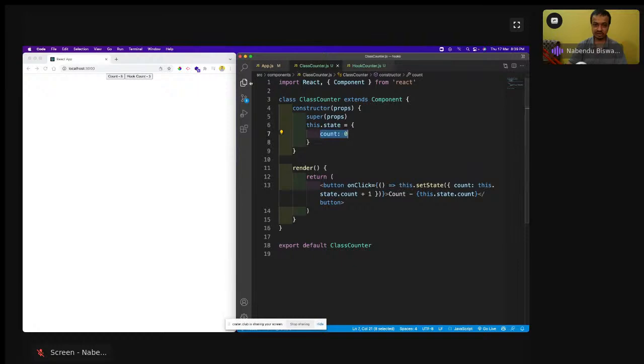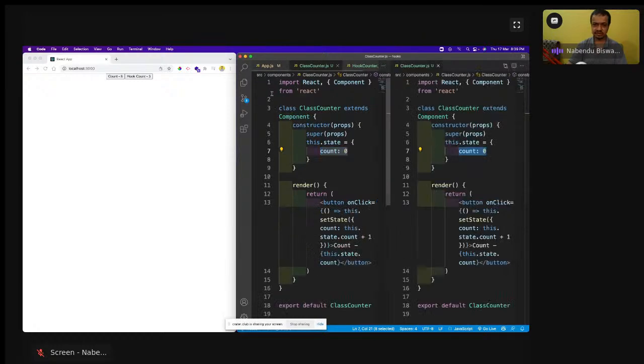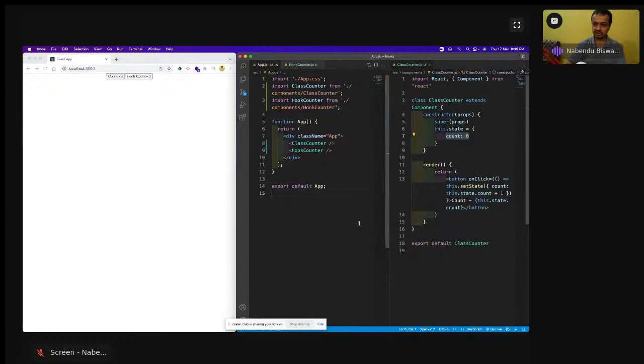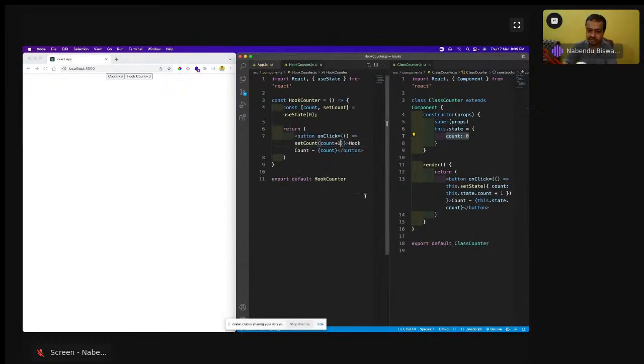Let us do one thing, let me make it a bit smaller. See, this is the difference between both of them. This is how I do the count in the class: count is 0, and then this.setState, inside that count is equal to count plus 1.